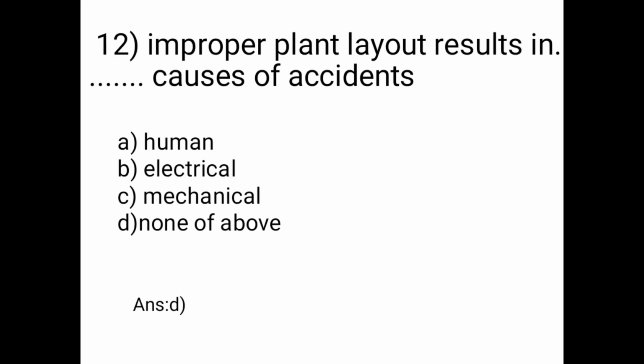Question number 12 is, improper plant layout results in blank causes of accidents. Options are A is human, B is electrical, C is mechanical, D is none of the above. Our answer is option D, none of the above.